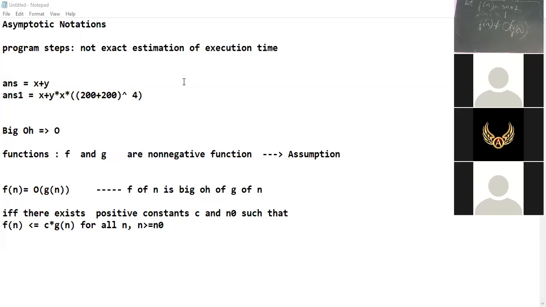Yes, Samiksha is asking how to guess for a constant. See, we'll see this, how to guess for a constant and how to try for n values, minimum n values. First, understand the basics of all these three, big O, omega and theta notations, and then we'll solve those examples.